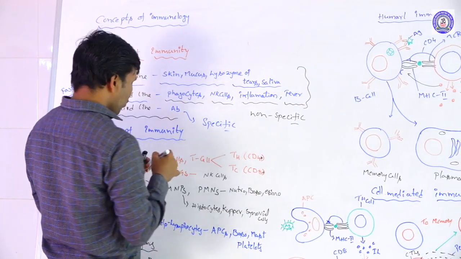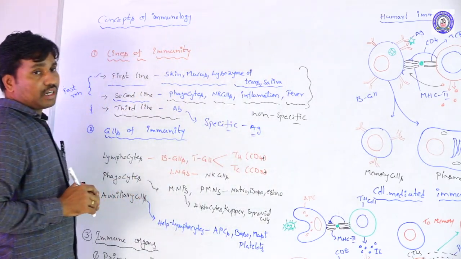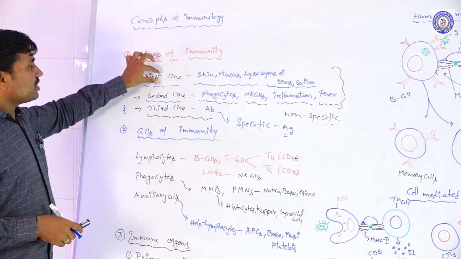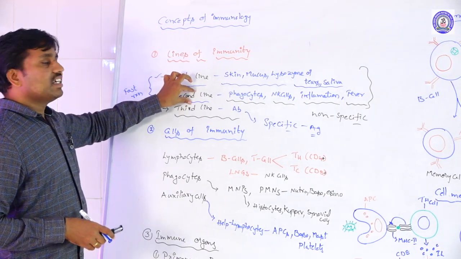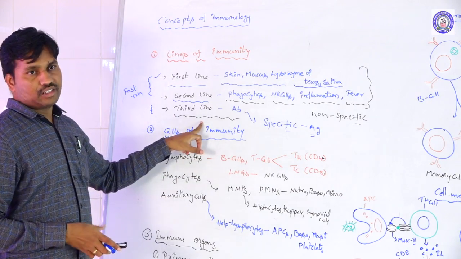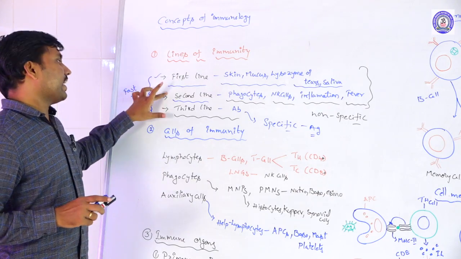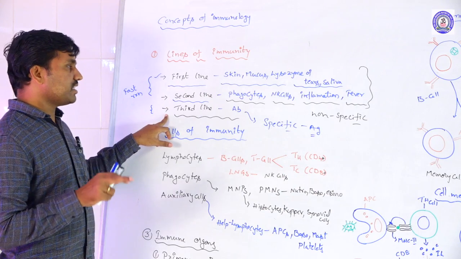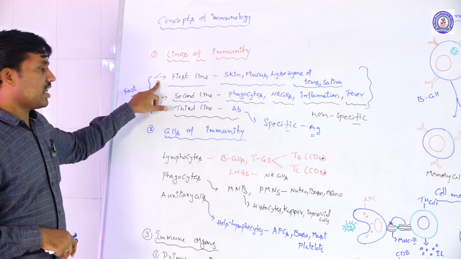So specific antibodies are produced against the particular antigenic or pathogenic particle. That means even if the pathogen crosses the first line and the second line, it is prevented by the third line of immunity. These are called the lines of immunity: first line, second line, and third line. The third line of immunity is specific. The first and second lines are the non-specific immunities.